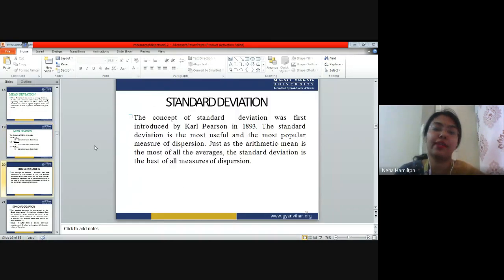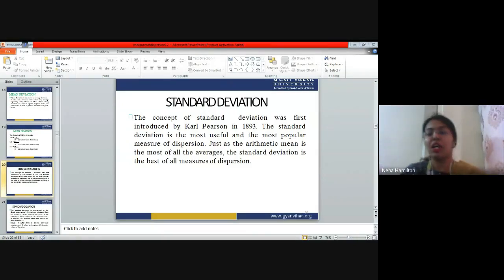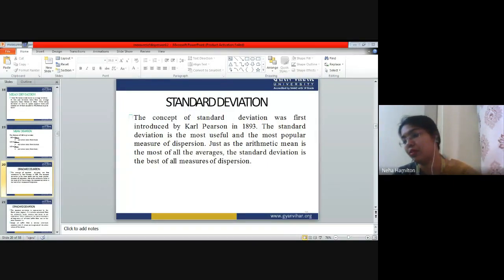Now we will come to standard deviation. I think standard deviation is a huge topic that is going to consume a lot of time. So I'm not going to start this topic now. We will cover this topic in the next class, right? So it is just a point of advice that because we are understanding measure of dispersion, please go home and at least read once or twice about what standard deviation is. If you have a book, please read it or refer to the book. If you do not have a book, then you can simply find online notes, or otherwise I'll send you the slides. You can read it from the slides also, right?